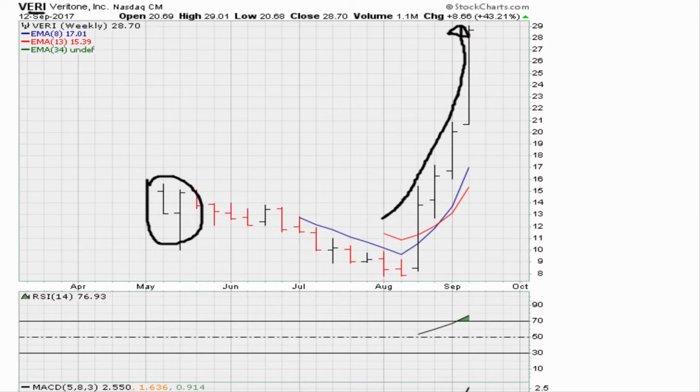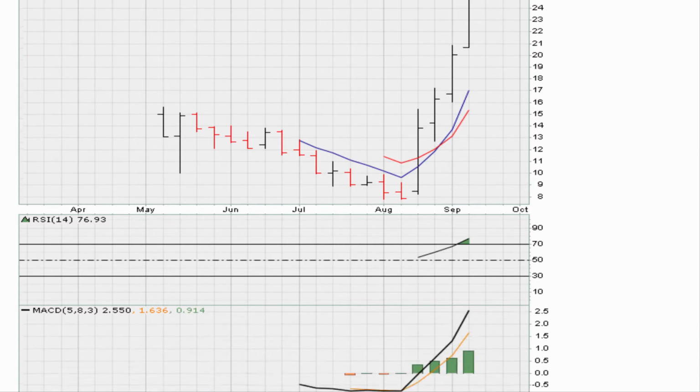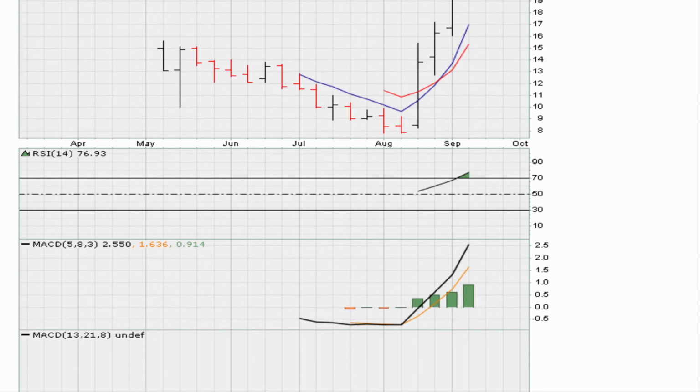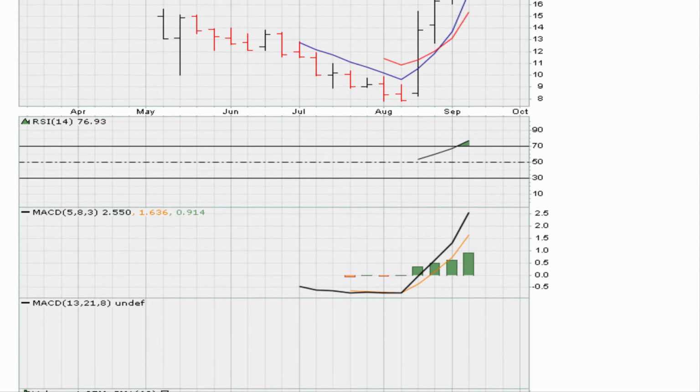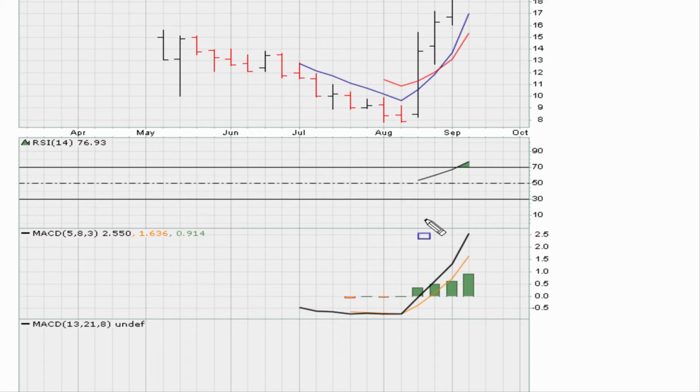Now, because the weekly is not fully developed in terms of the RSIs and the MACDs, we can see that when the RSI finally starts printing, which is somewhere here, the RSI has been on a steady uptrend. MACDs jumped to all-time highs on the weekly sometime, let's call it here, on this weekly move. So we can say that there's a breakout.